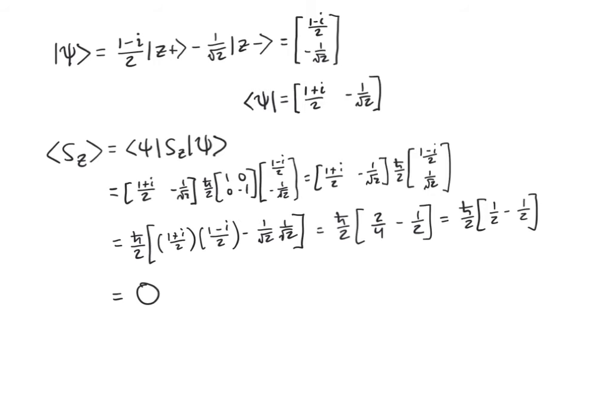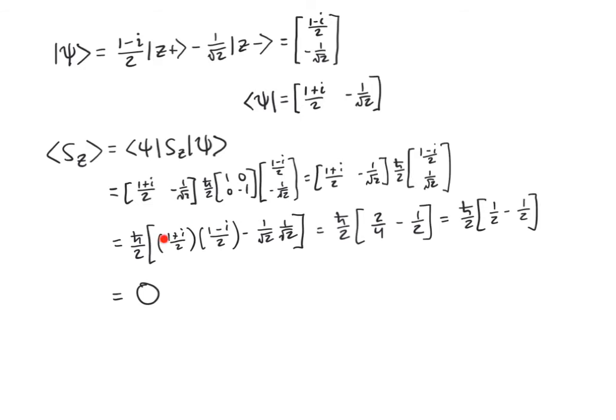Note that I chose to multiply the middle matrix times the right matrix first, and then I multiplied the left matrix times the result. I could have instead multiplied this onto the middle matrix and then multiplied that result onto the right matrix. It doesn't really matter which way you do it.